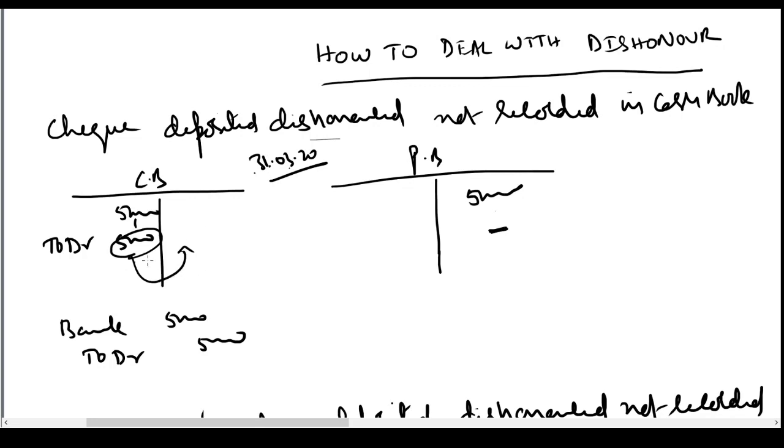So how to deal with it? There is a debit here, there is a debit here, the balance in cash book will be more, the balance in the passbook will be less. So if I'm starting with the cash book and trying to arrive at the passbook, I would have to reduce this 5,000 rupees. If I'm going ulta, if I'm starting with passbook and trying to arrive at the cash book, then I would have to increase by this 5,000 rupees. So I hope you are able to understand. So this debit has not been reversed and cancelled.